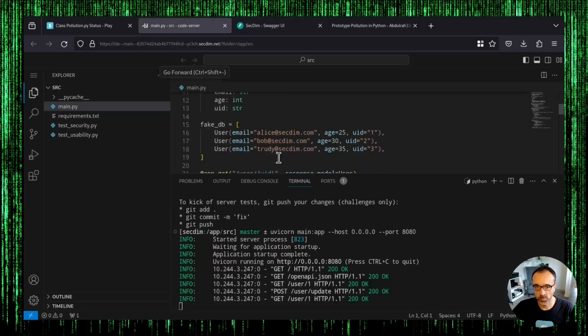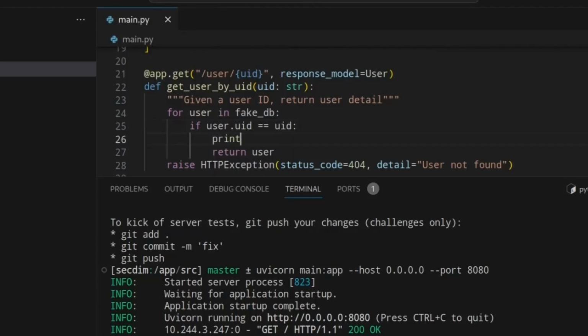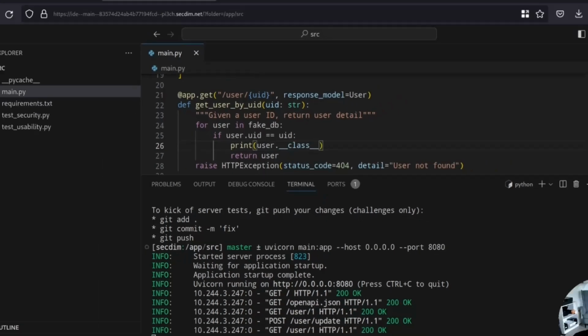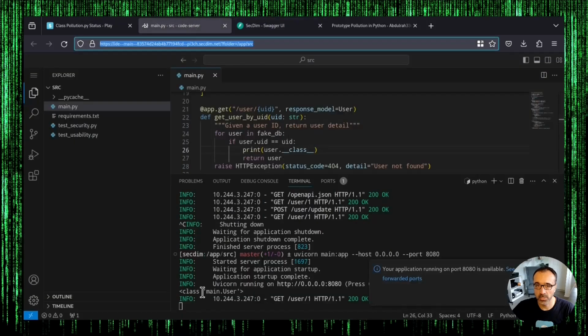Before we start the exploitation, let me add a print statement here to know the user object class name. I will run the first request now. The user class name is __main__.User.